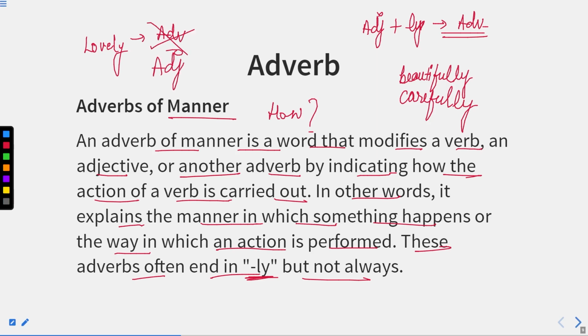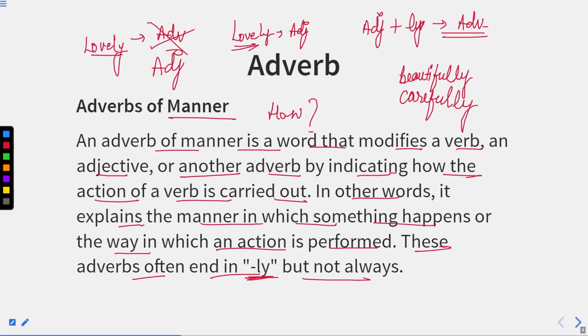Now here one more thing comes in. If we see the word love, is this word an adjective? No, this is either a noun or a verb. And if I add ly to this, it will become an adjective, because it is using ly as a suffix with a noun or a verb, but it is not attached to an adjective. Basically, there is a rule that whenever we add ly to an adjective, it becomes an adverb, but not always.